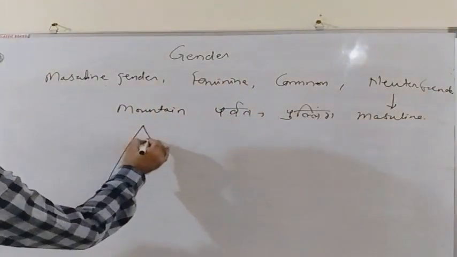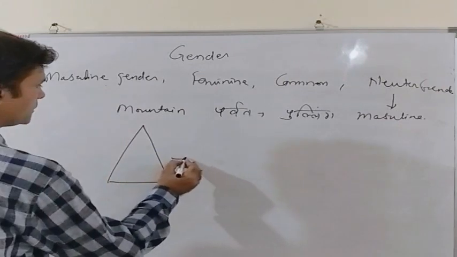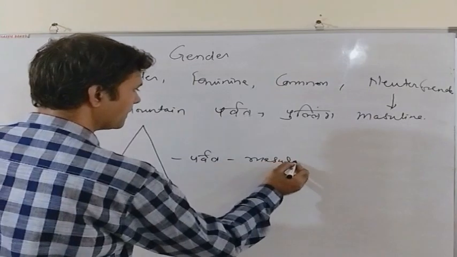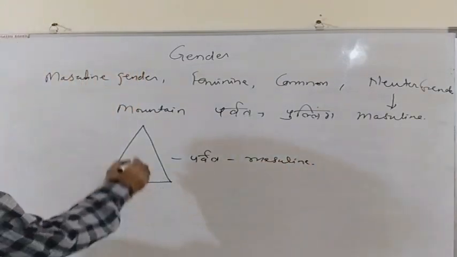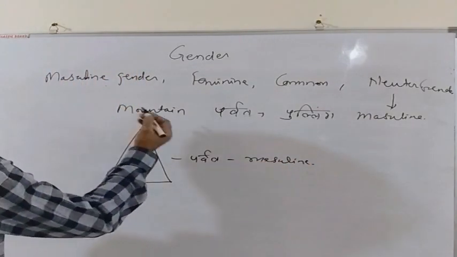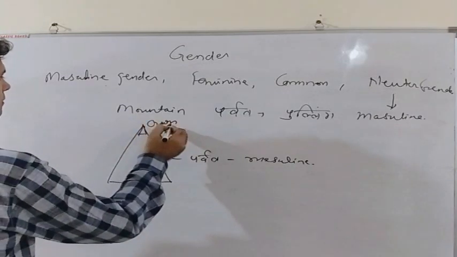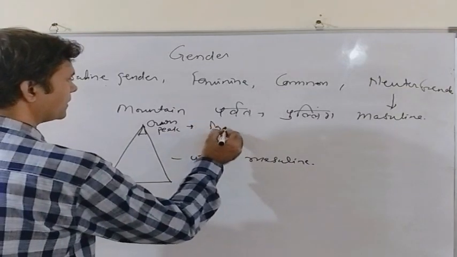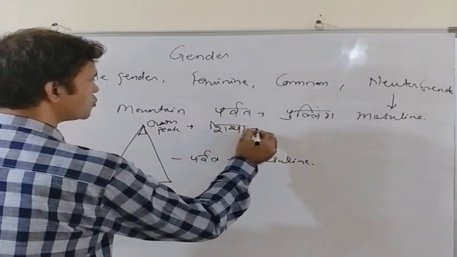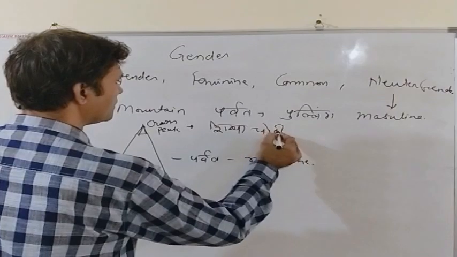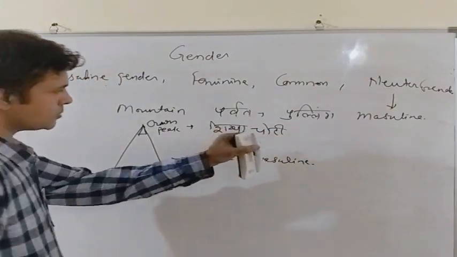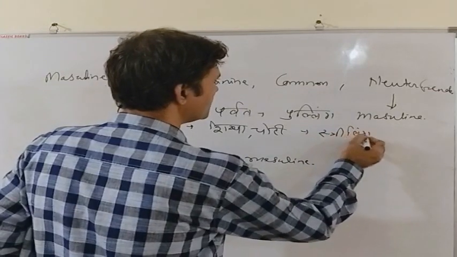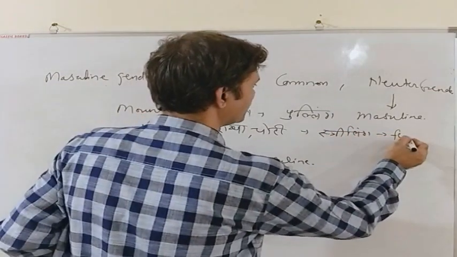So it is a mountain, and in Hindi it is known as Parvat, and it is masculine in Hindi. And the top of this mountain, that is the crown or peak of the mountain, is known as Shikha or Choti. And Shikha or Choti represents Striling, that is feminine gender.